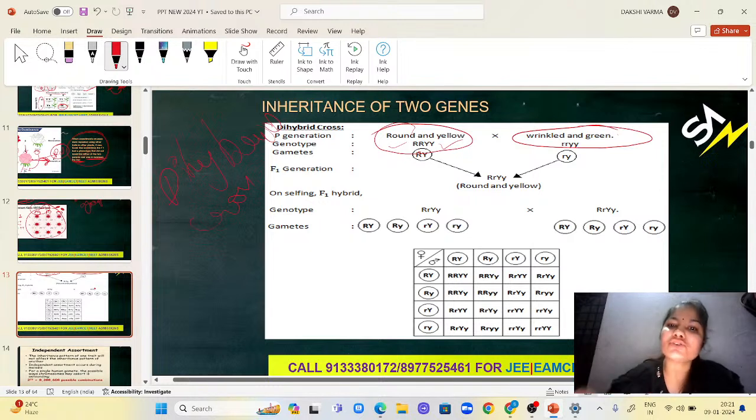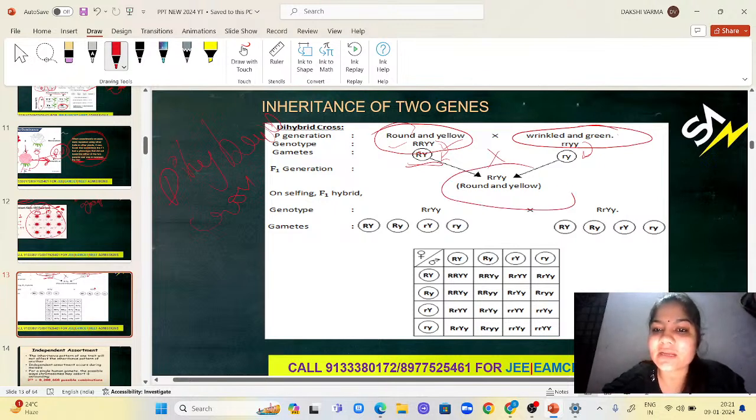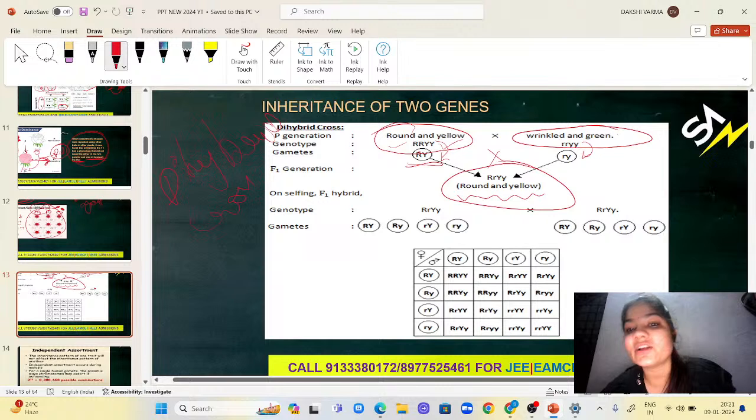Two characters. So obviously from this, what genes am I going to get? I am going to get R and Y gene. And from here, what genes am I going to get? Small r and small y. Now when I crossed it, I got capital R, small r, capital Y and small y gene. This will be round and yellow. Why round and yellow? Obviously because capital R and capital Y are dominant in nature.